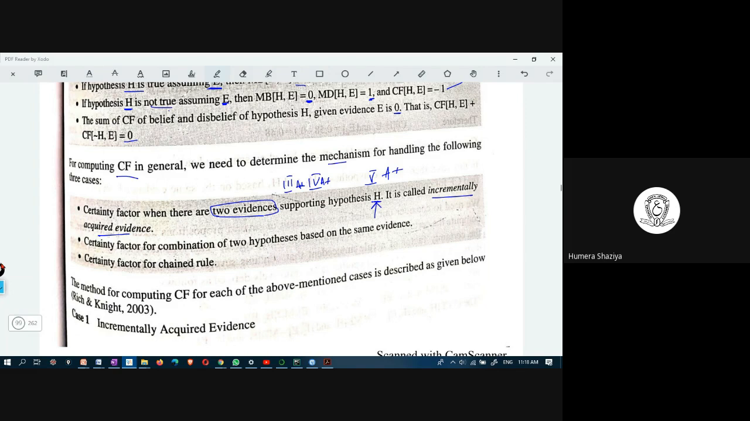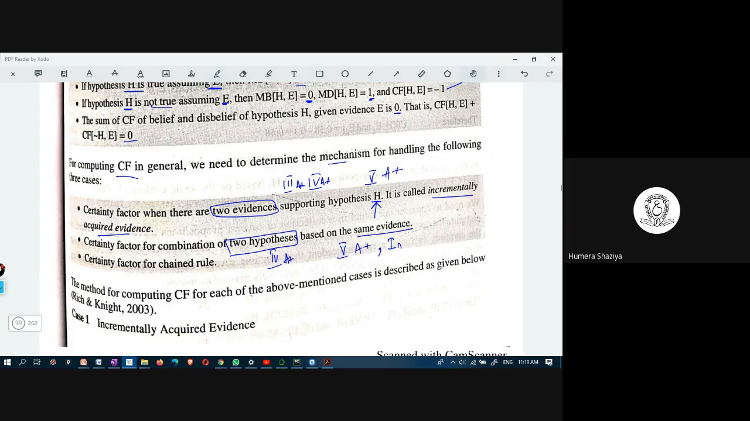Certainty factor for combination of 2 hypotheses based on the same evidence. Evidence is only 1, but there are 2 hypotheses. What are the 2 hypotheses? I can say that he passed the exam of 5th sem with A+ grade, and also John would be selected for an internship. So these are the 2 hypotheses. And there is one evidence that he obtained A+ in 4th semester.